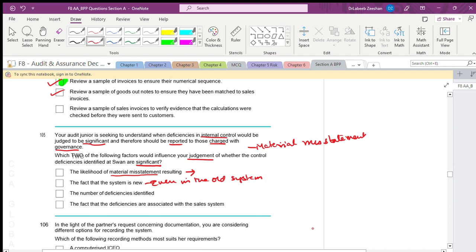We cannot go with that. Even in the old system, the deficiency will exist. So you should not pinpoint and highlight that only in the new system it will happen.